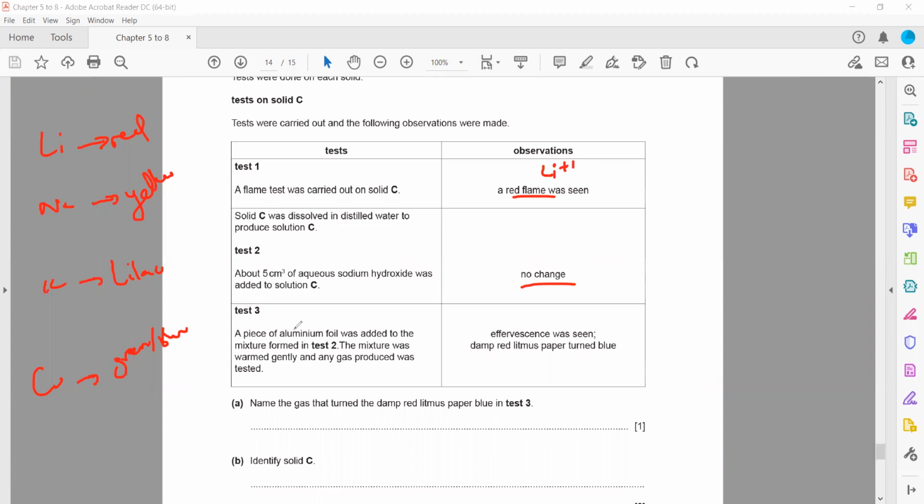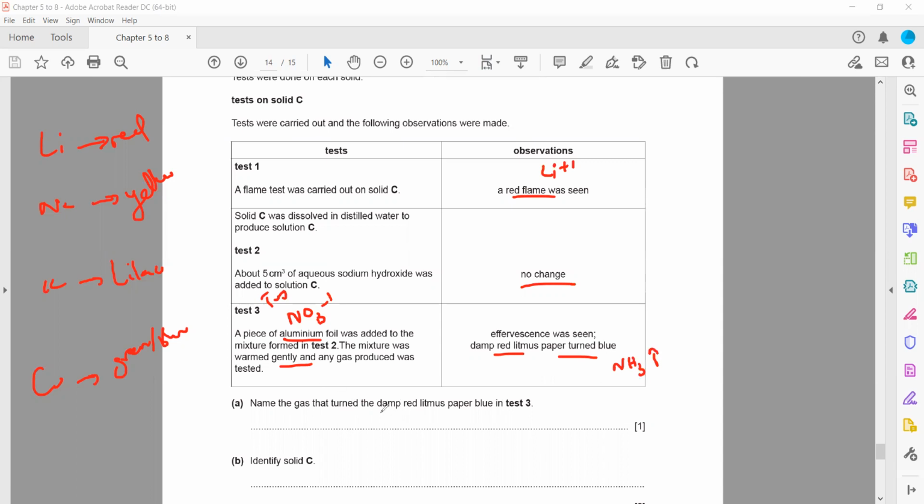Now a piece of aluminum foil is added to the mixture in test 2. Whenever aluminum foil and sodium hydroxide are used, this is a test for nitrate ion. So effervescence, a gas is given off and a damp red litmus turned blue. So this also gives off ammonia gas.